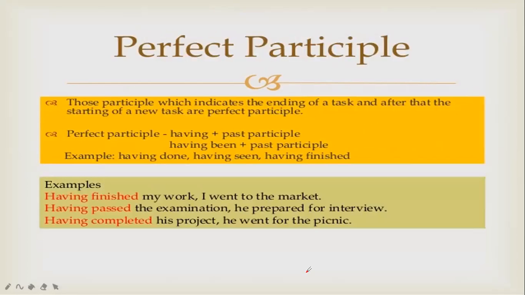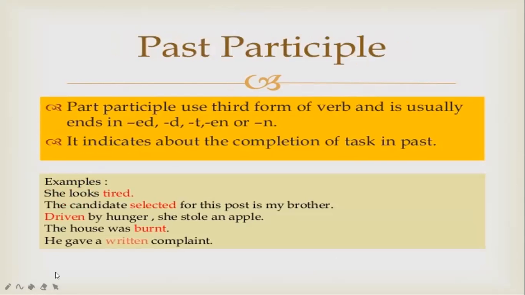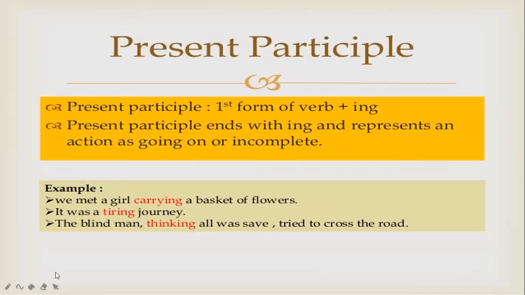Now, perfect participle. Those participles which indicate the ending of a task and after that the starting of a new task are perfect participles. Perfect participle: having plus past participle. So you must know these formulas. Here the formula is having plus past participle, and another one is having been plus past participle. There are always formulas for each and every participle. For past, ed/t, this is the formula. And for present, verb plus ing. You must remember these formulas.